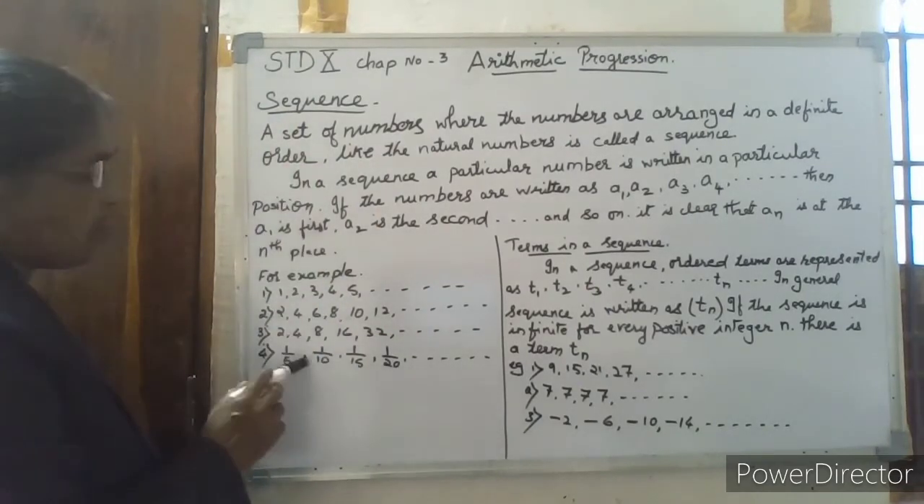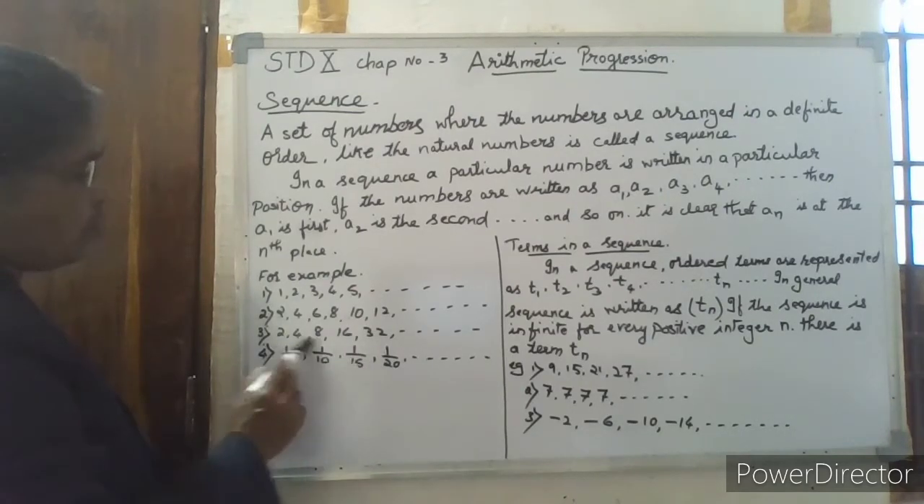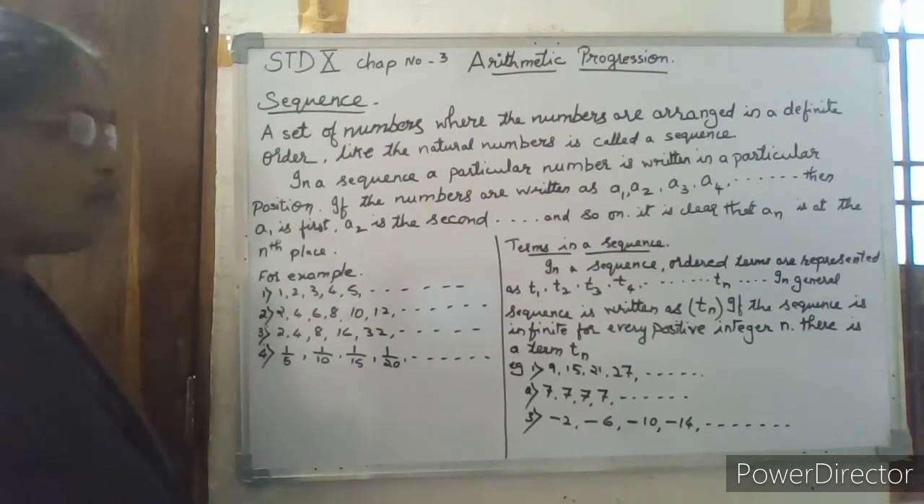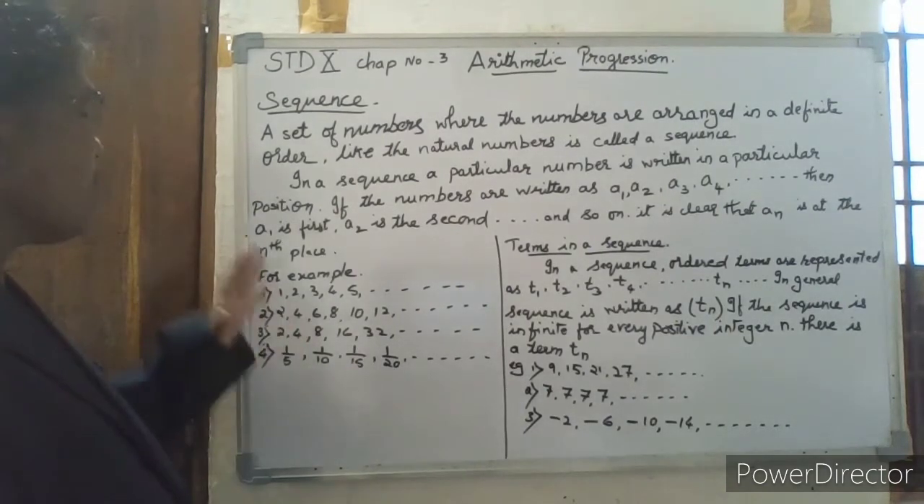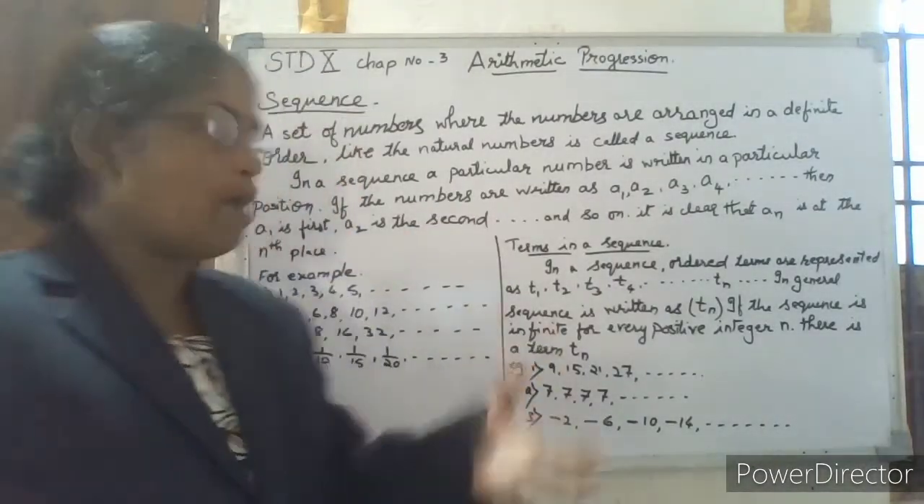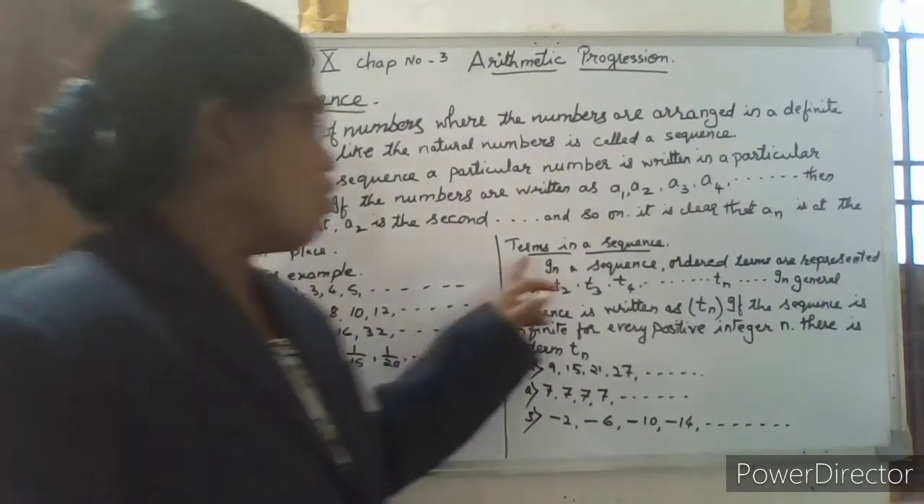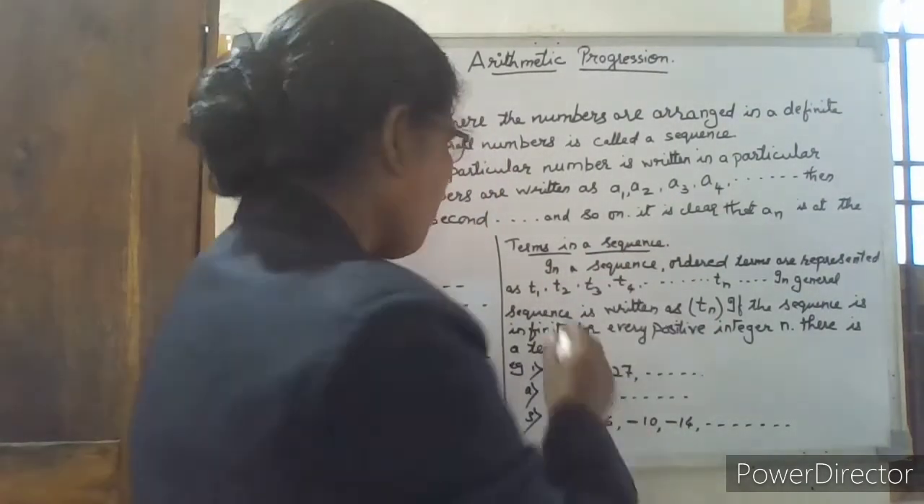The next example is given as 1 by 5, 1 by 10, 1 by 15. Here the numerator is common as 1 and the denominators are the multiples of 5. So these types of examples, where the numbers are arranged in a systematic manner, are called a sequence.